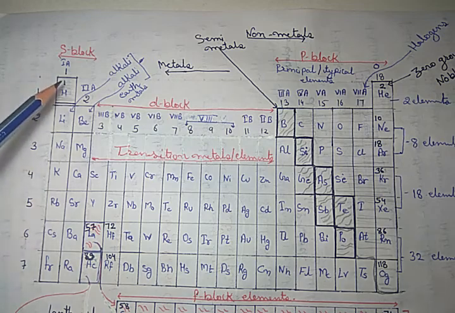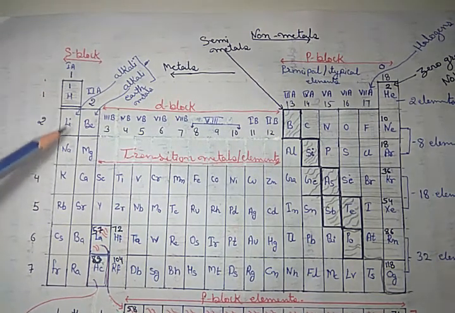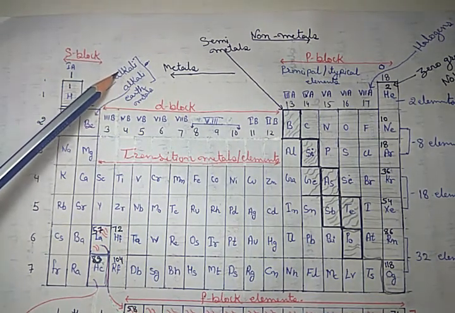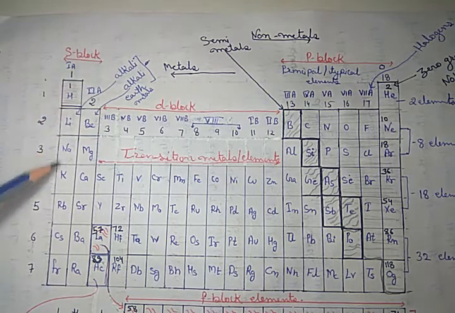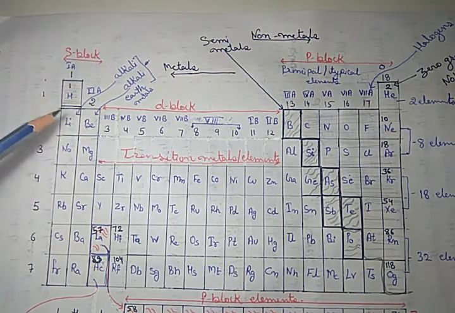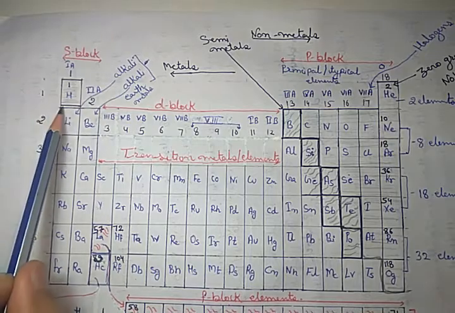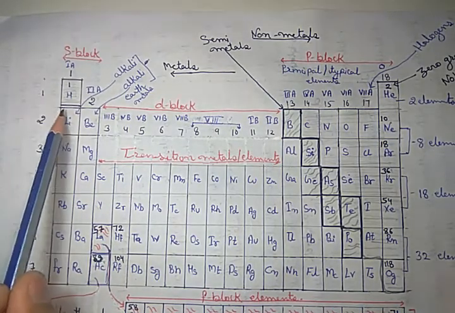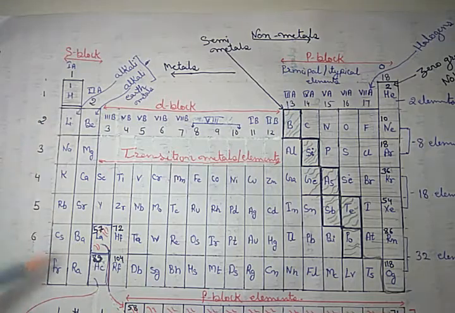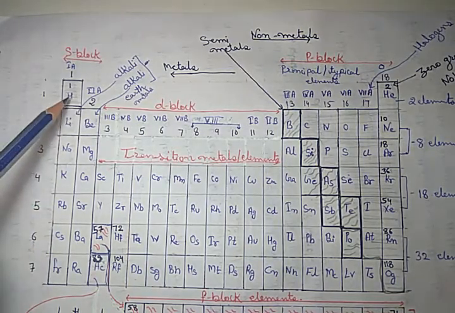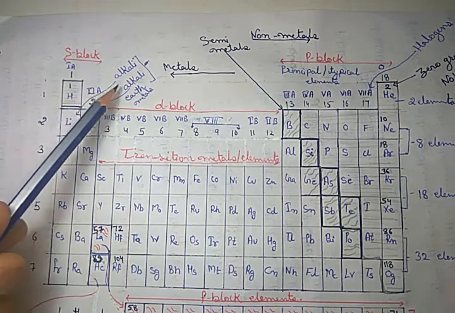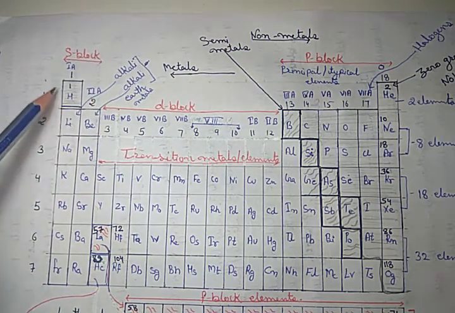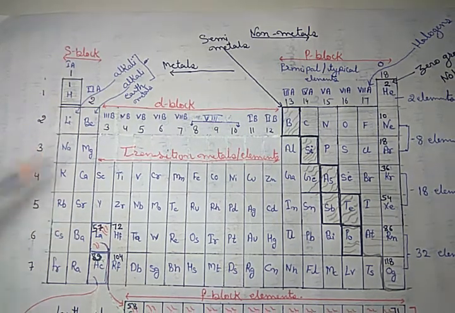The first group is called alkali metals. First let me clarify that hydrogen is separate from that. It is a first group element, but it is not an alkali metal, so there is a separation here.